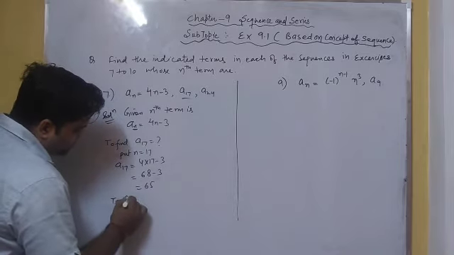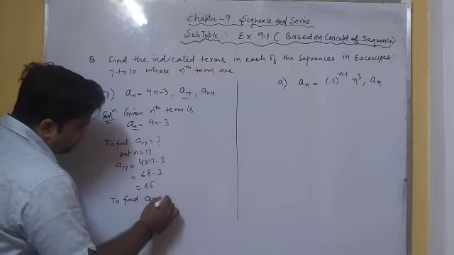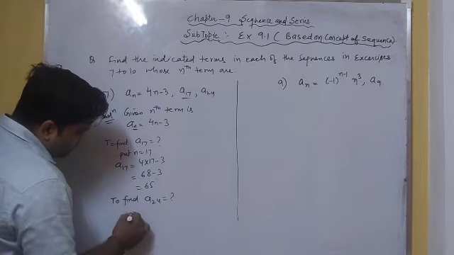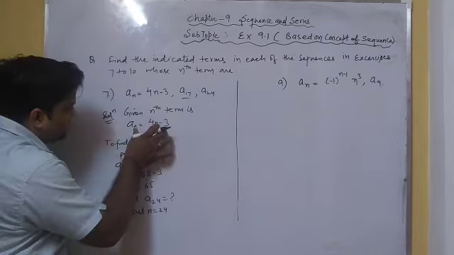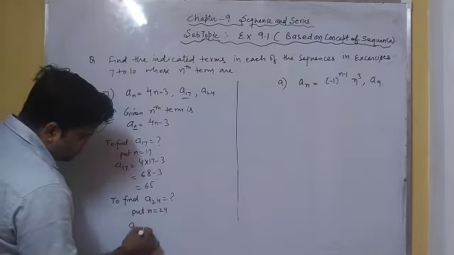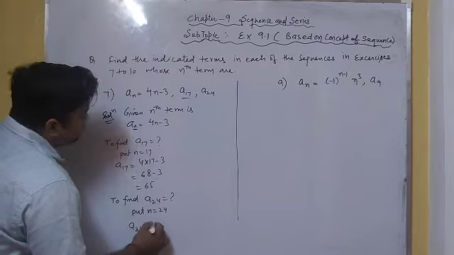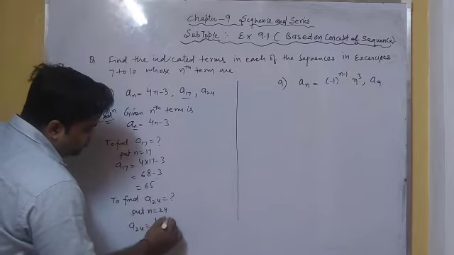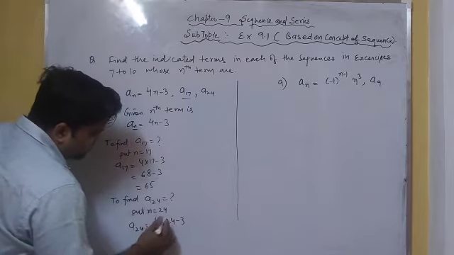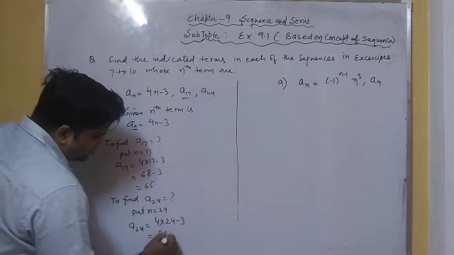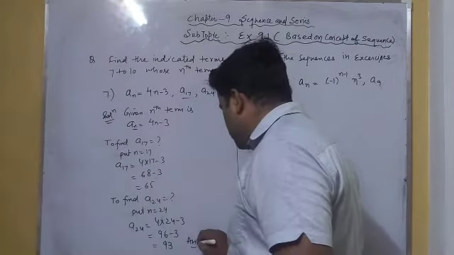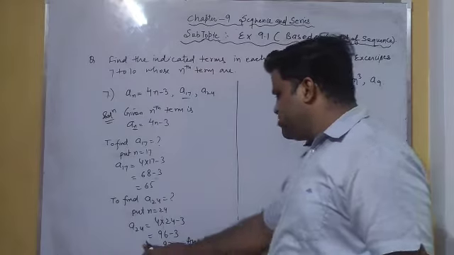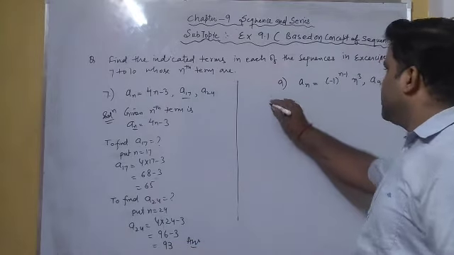To find the 24th term, we put n is equal to 24 in this nth term, so we get a24, which is the 24th term, which is 4 multiplied by 24 minus 3. Finally we get 96 minus 3, which is equal to 93. So here our indicated terms are: 17th term is 65 and 24th term is 93. Now let us come to question number 9.